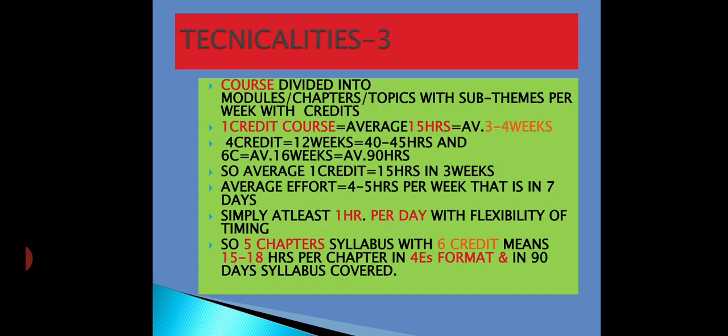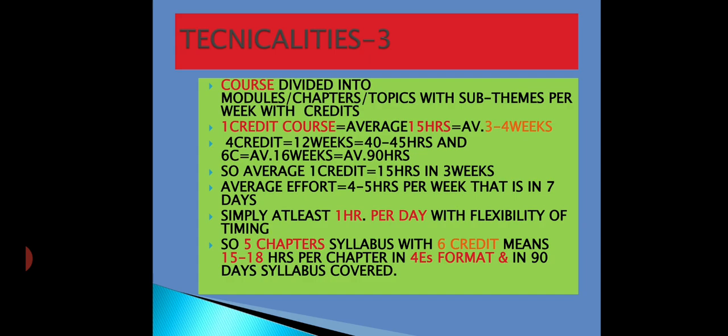Per week, the effort by the learner for the 4 quadrants, the 4 E's, that is e-tutorial, e-contents, e-discussion, and e-assessment, is 4 to 5 hours. In the same way, a 4 credit course is 12 weeks, with 40 to 45 hours of estimated time to be covered, and a 6 credit course is on average 16 weeks, or 90 days.